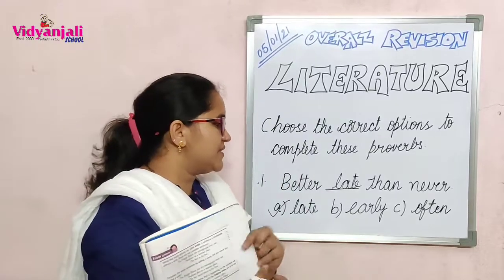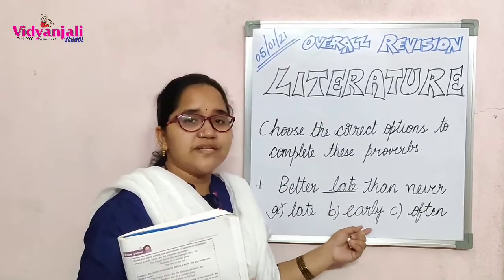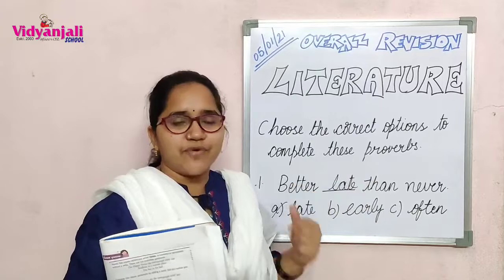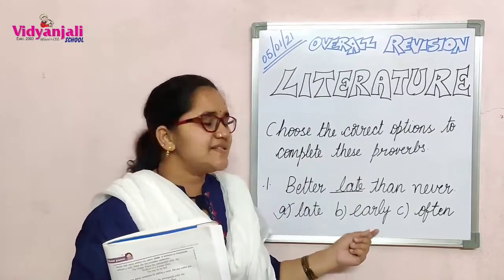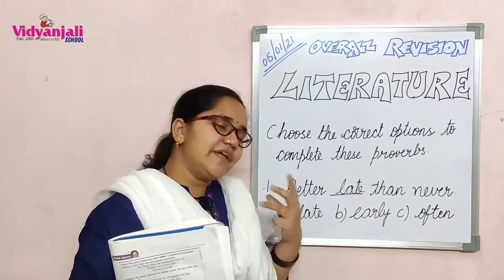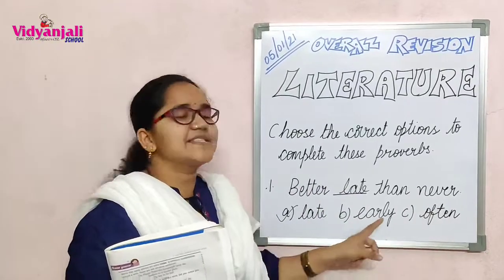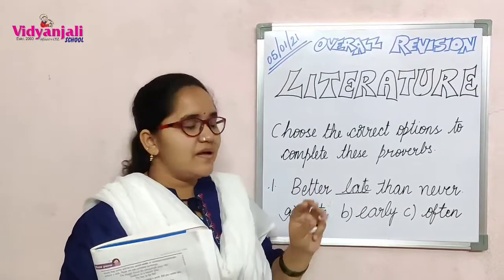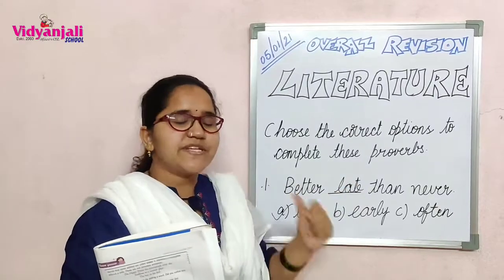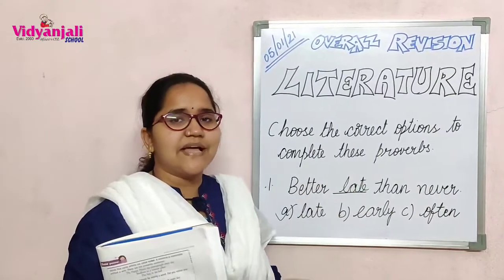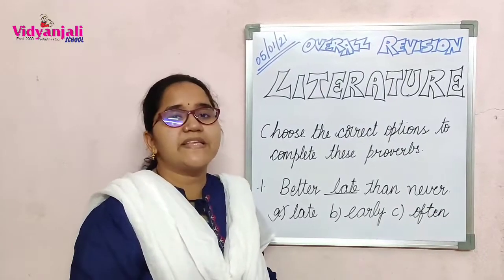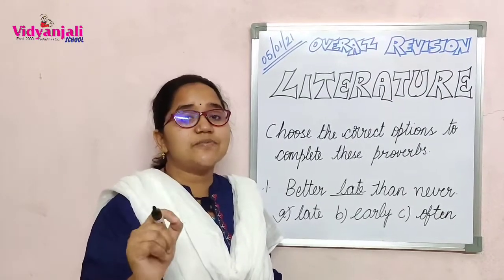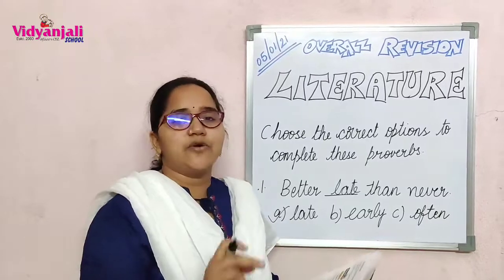Students, don't leave these kind of questions because you have the options here. If you do not know the answer, just think for a while. Even if you do not get the answer, tick something. Don't leave the option like that. Okay? Tick something, attempt something. Such kind of questions you have in your textbook page number 70, I Roman.